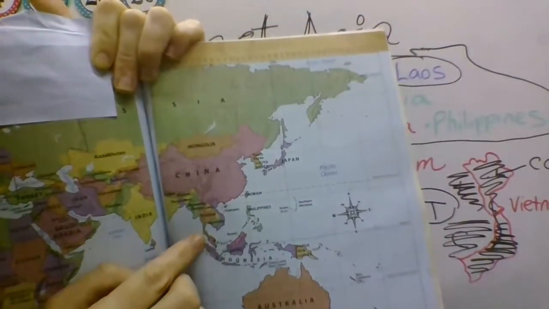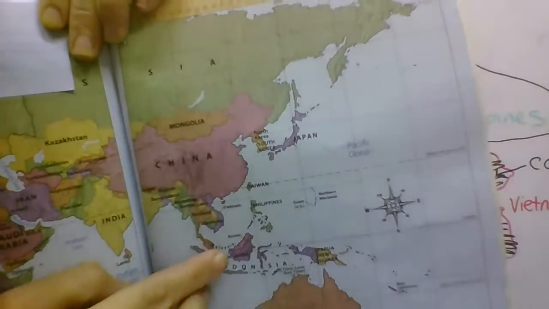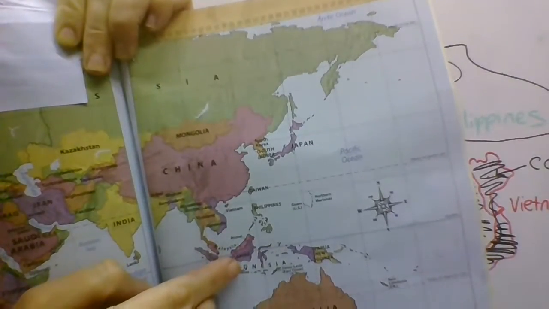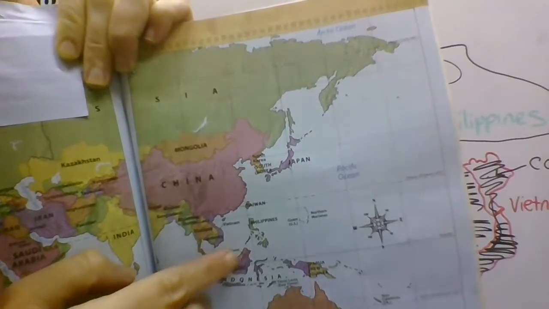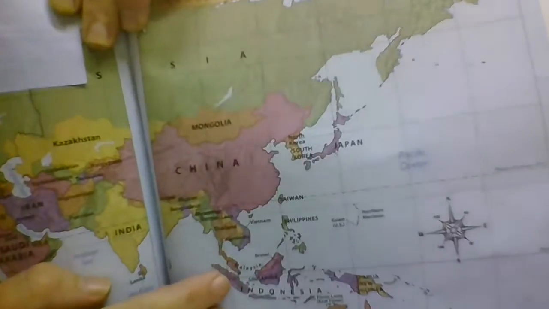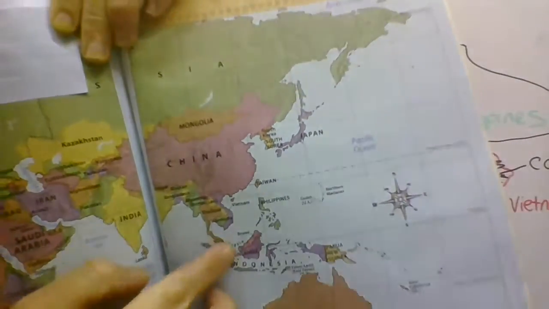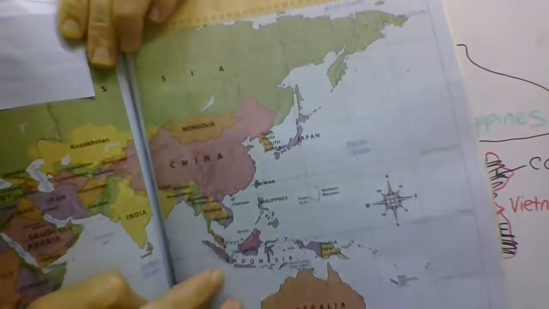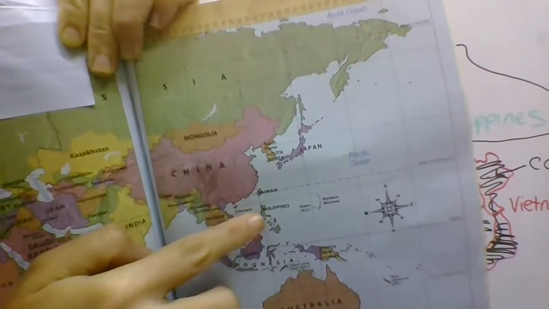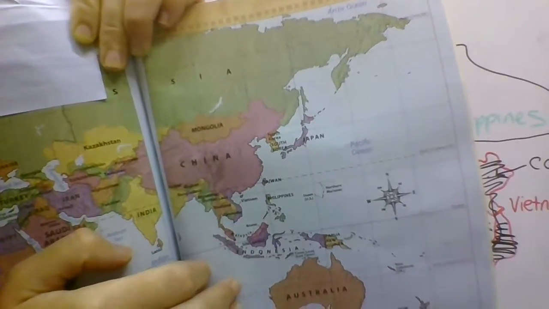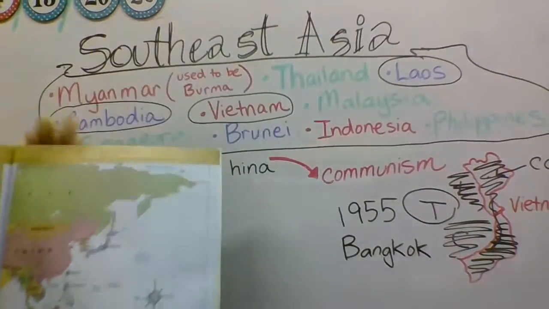But then when you come down this little peninsula right here, you'll see this little pink country, Malaysia, which also extends onto this big island right here we call the island of Burma. And then there's a little tiny blue country, you probably can't even see it. Maybe I'll hold up really close there. That's the country of Brunei. Then all these purple islands in here, you can see lots of islands, that's Indonesia. And then our green islands over here, those are the Philippines. Okay, so those are the countries that we're talking about now, our island countries, all in this Southeast Asia that we're talking about.